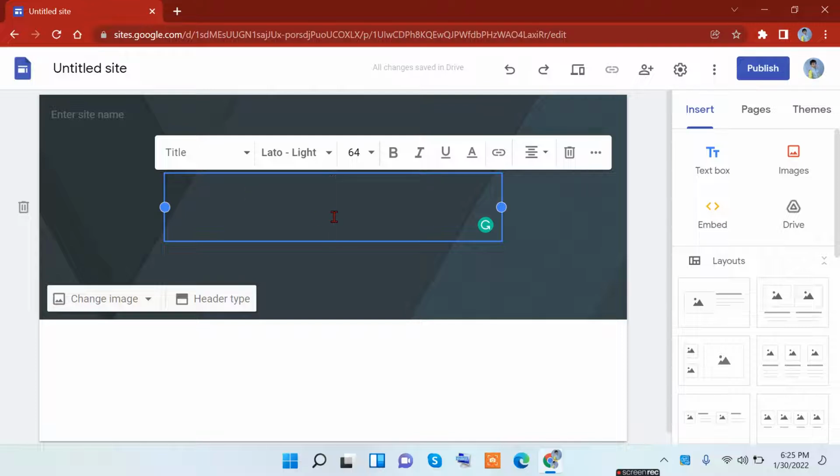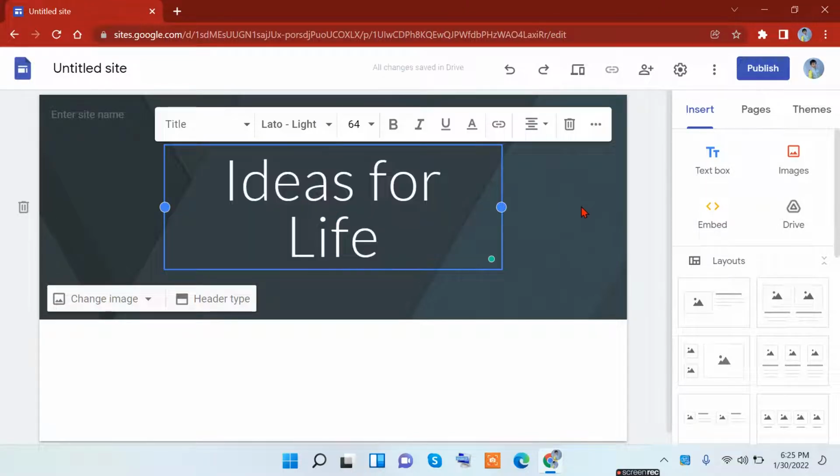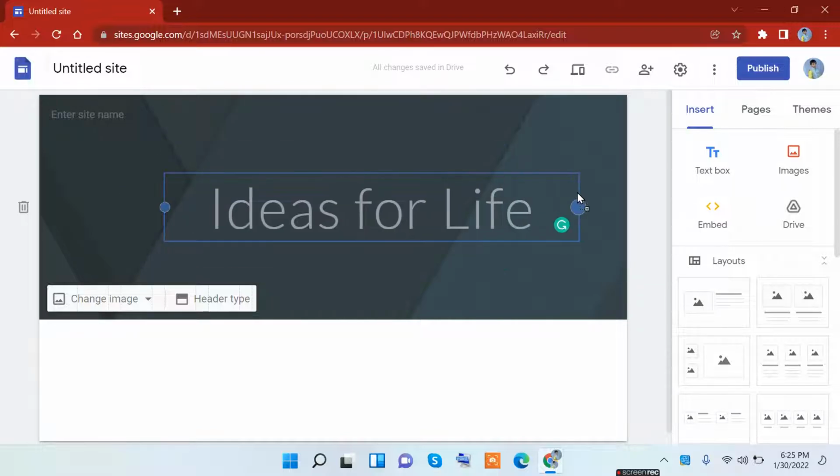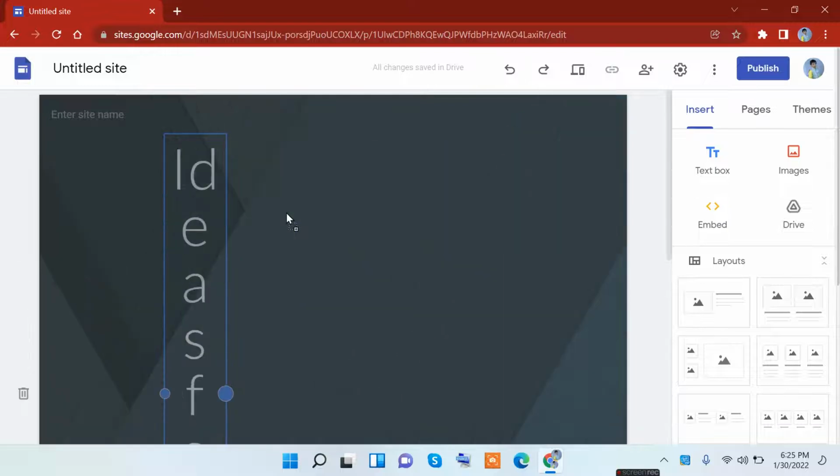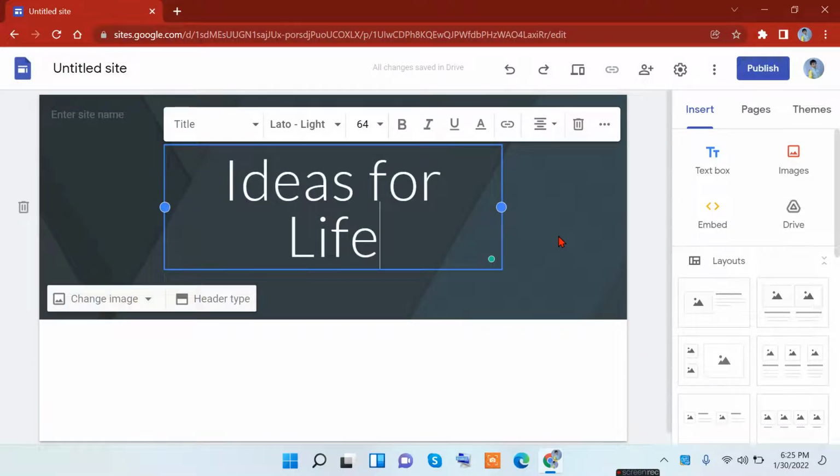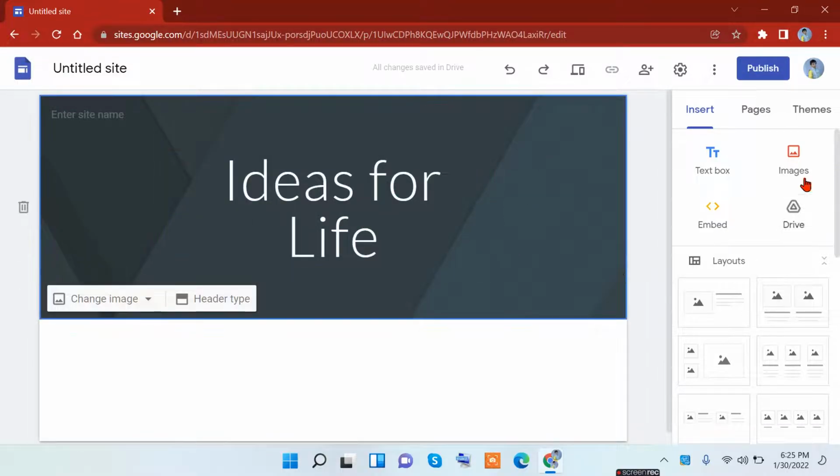So I'm going to just type in ideas for life. There we go. And by selecting these two blue dots, you can move the length and width of your title.